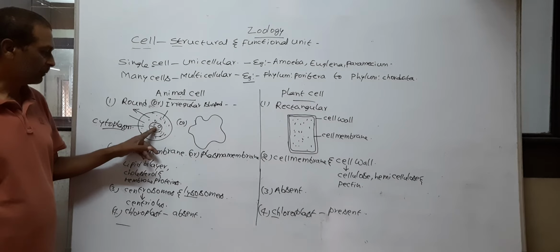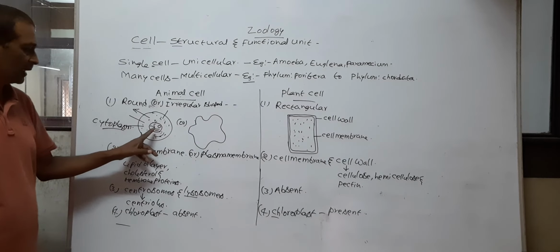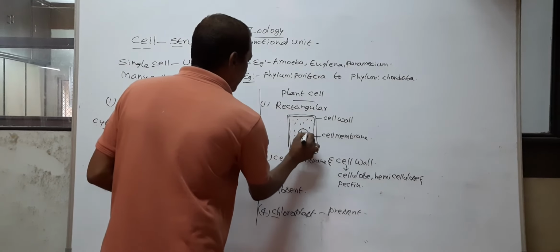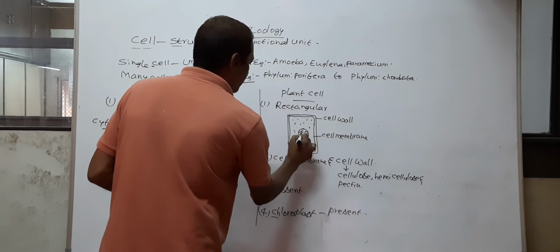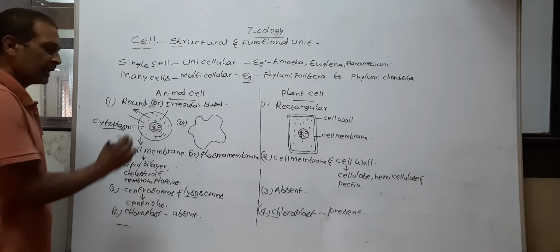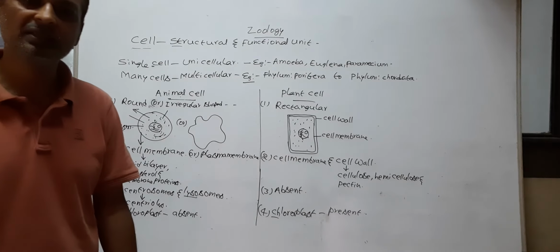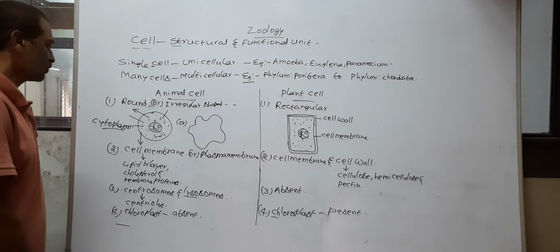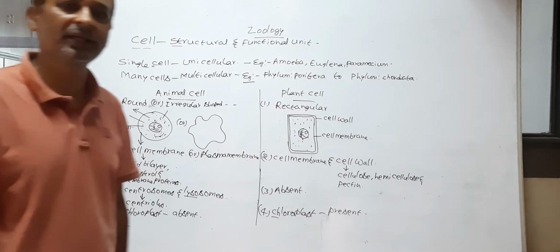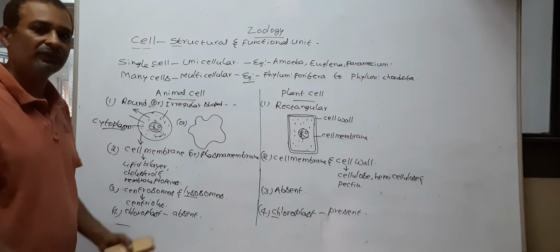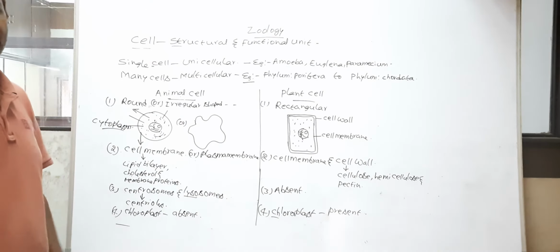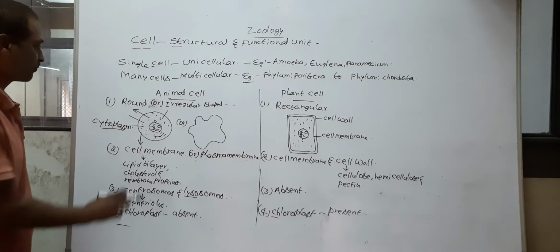Inside the nuclear membrane, nucleolus and chromosomes are present in both plant cells and animal cells. The chromosomes contain DNA or genes. The chromosomes and genes help in heredity. Heredity means transmission of characters from parents to the next generation.